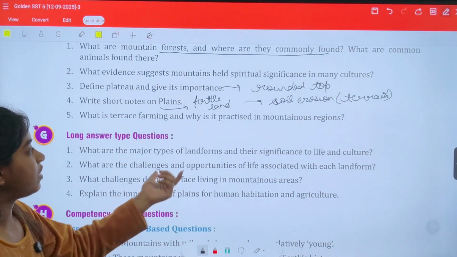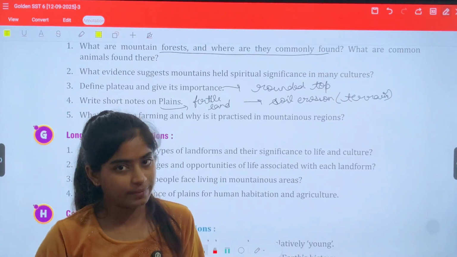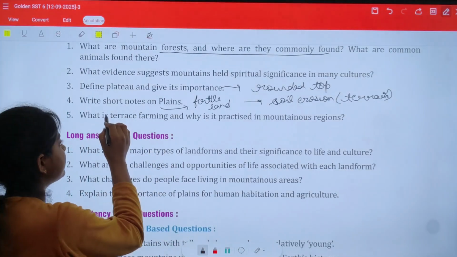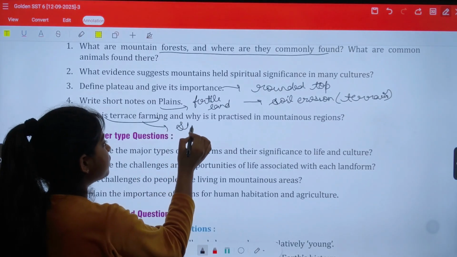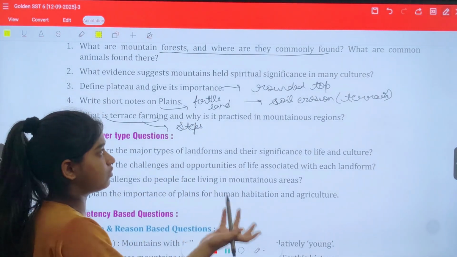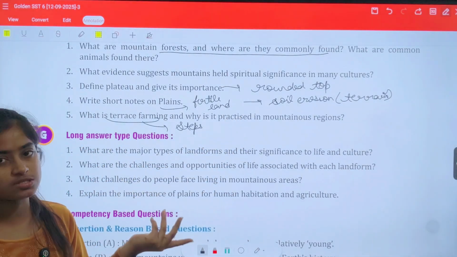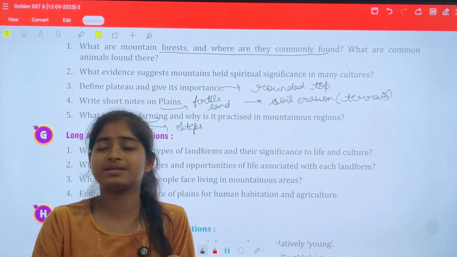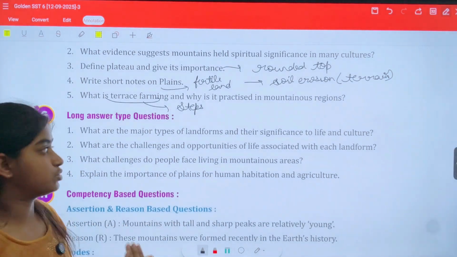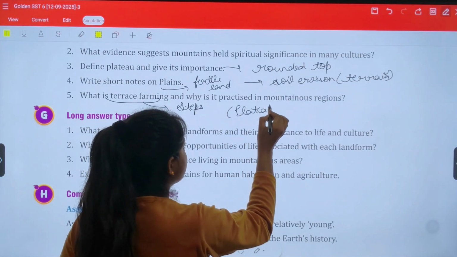What is terrace farming? Why is it practiced in mountainous regions? Because it is not possible to do farming in those areas, so we do step farming. Terrace farming is when we create steps on the farmland. It helps to prevent soil erosion. The same point you can write here. And why is it practiced? Because it is not possible to do such farming on the high slopes, so we do it on plateaus.